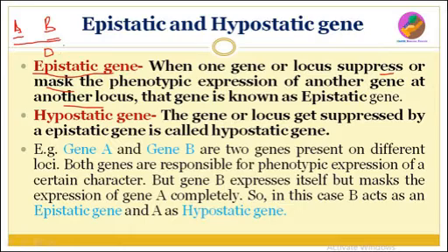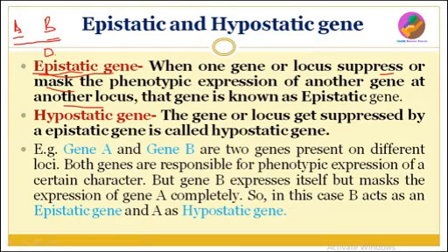But what is the difference between epistasis and dominance? Dominance is a character which is expressed in alleles of the single gene or the same gene. When there is only one gene and it has two alleles, one allele will be dominant and another allele will be recessive. But here epistasis means what?